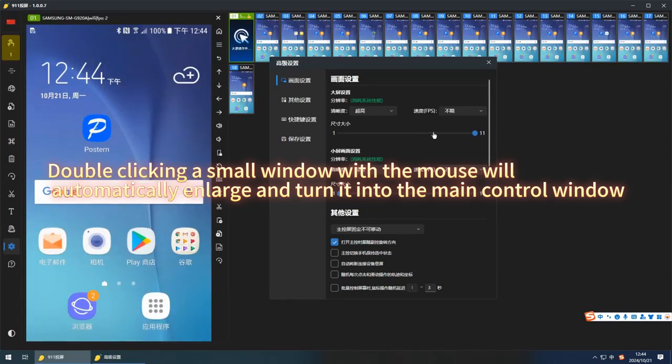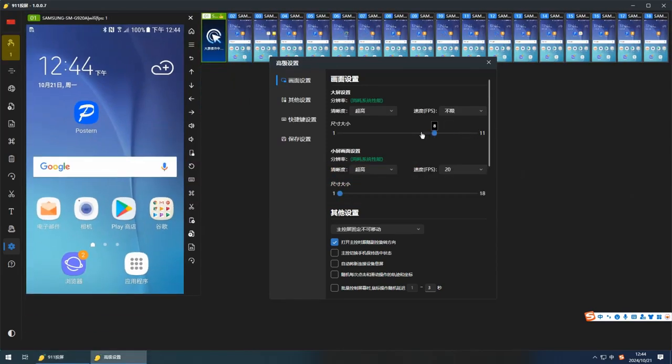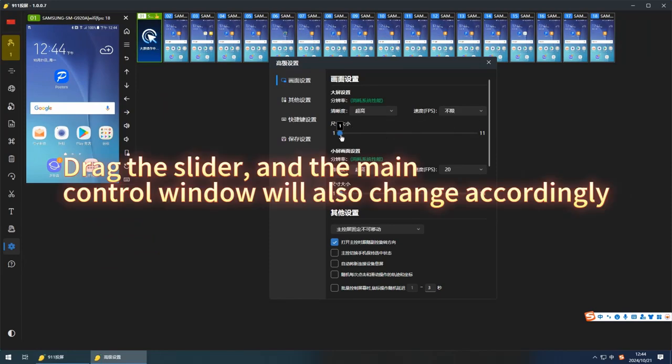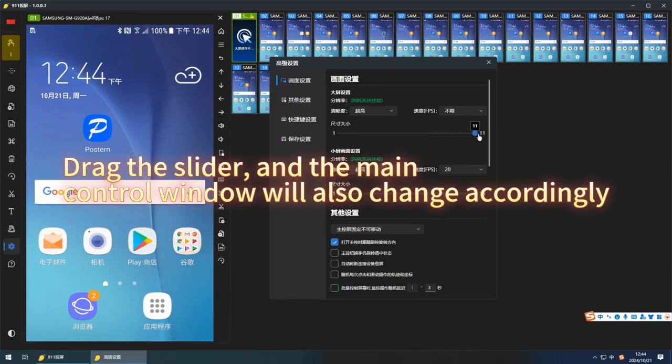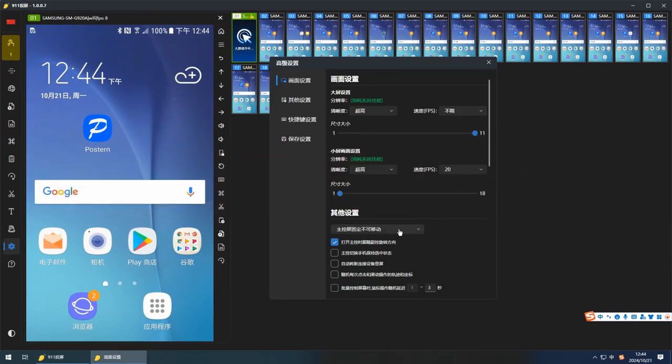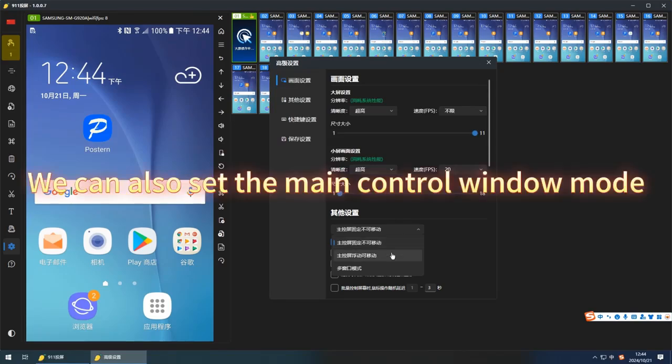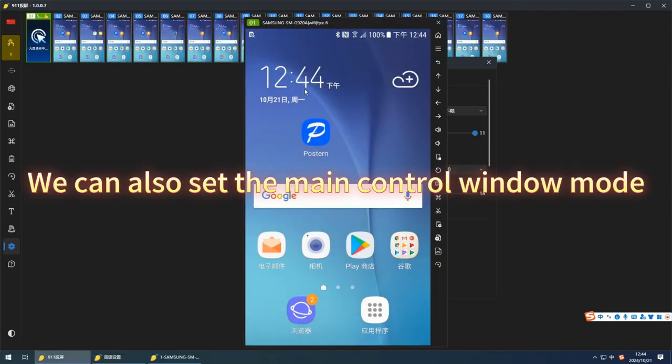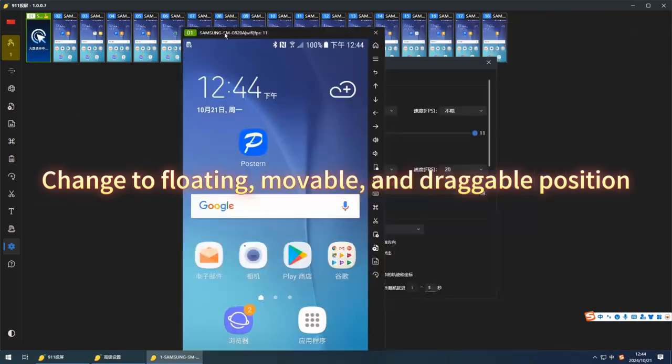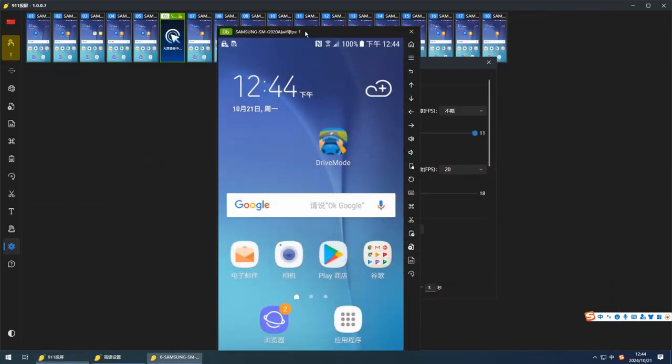Double-clicking a small window with the mouse will automatically enlarge and turn it into the main control window. Drag the slider, and the main control window will also change accordingly. We can also set the main control window mode. Change to floating, movable, and draggable position.